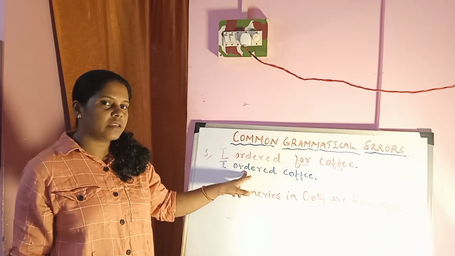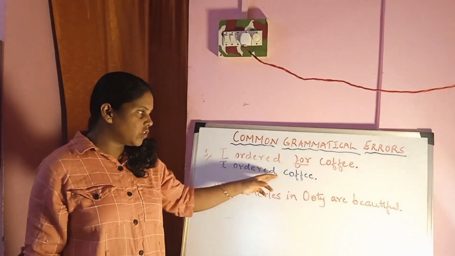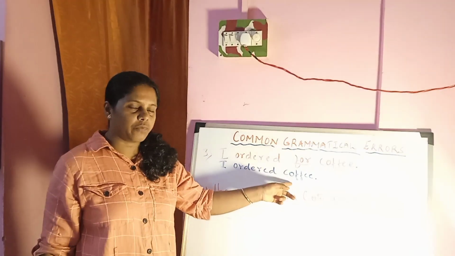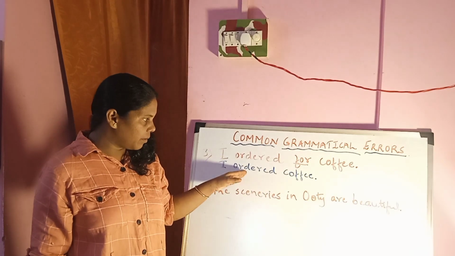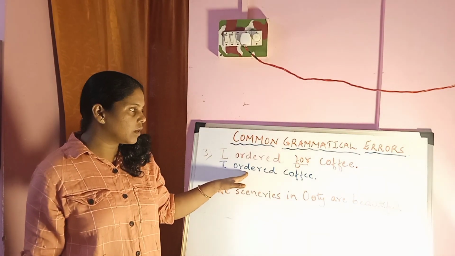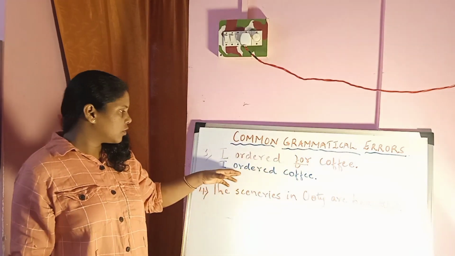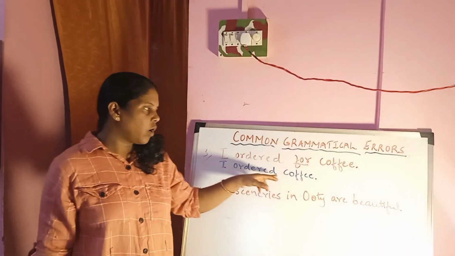Transitive meaning it requires an object to complete its meaning. Now which is the object in the sentence? Coffee. Now this transitive verb should not be followed with a preposition for. So you should say directly, I ordered coffee.